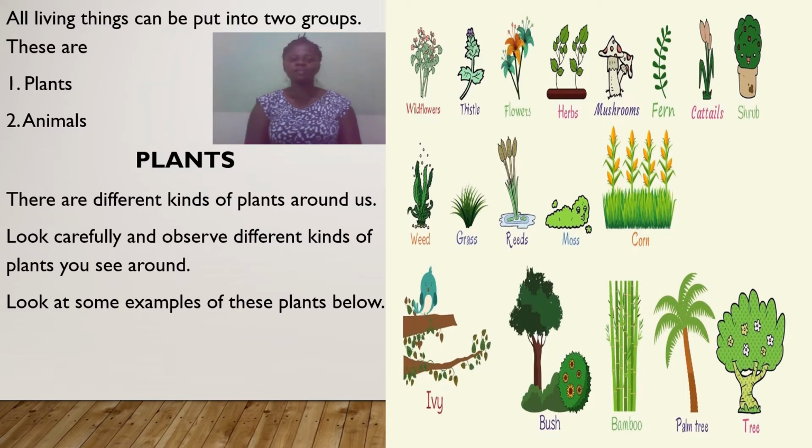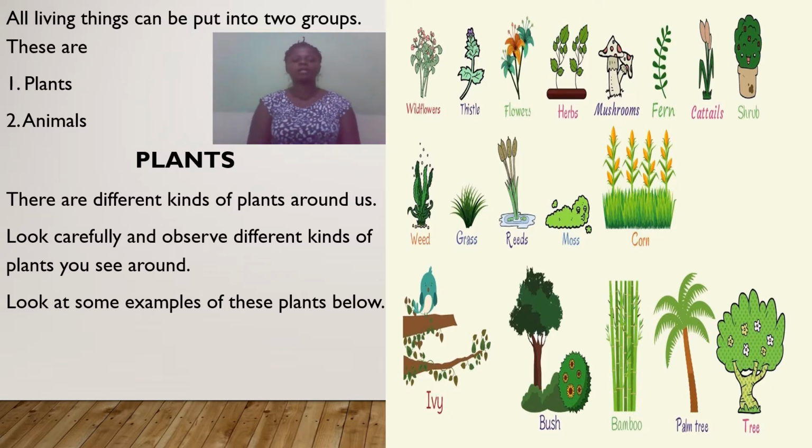Right, so all living things can be put into groups. All the living things on earth can be put into groups. The first is plants, the second is animals. So living things can be put in two groups, and the groups are plants and animals, right?